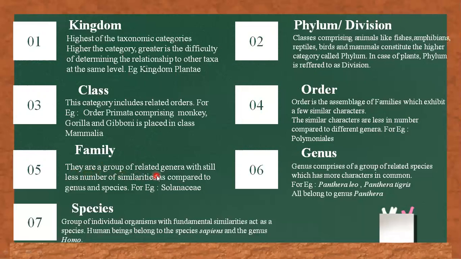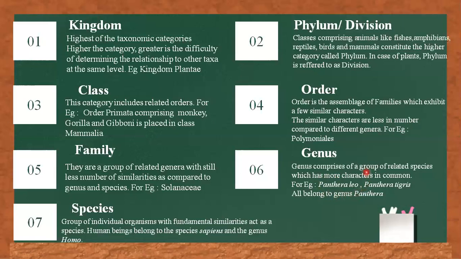Next is the family. There are a group of related genera with still less number of similarity as compared to genus and species. Example includes Solanaceae. It is a family. Genus comprises a group of related species which has more characters in common. For example, Panthera leo, which is the scientific name of lion, and Panthera tigris, which is the scientific name of tiger, all belong to the genus that is Panthera.